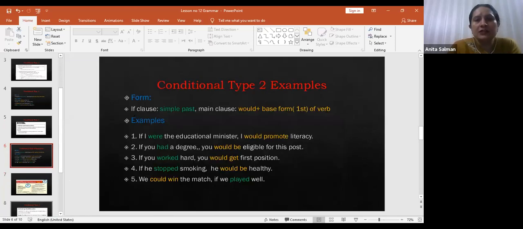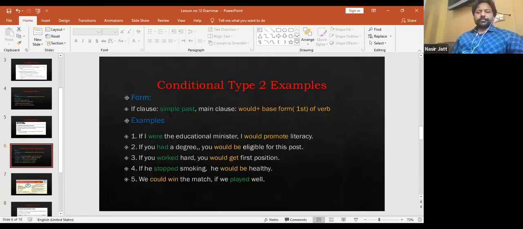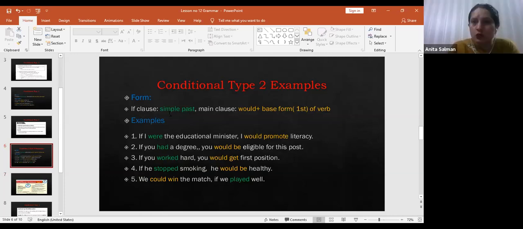First, see its structure. The if clause consists of simple past tense, right? I have told you conditionals consist of two clauses, the if clause and the main clause, right? In the if clause in conditional type 2 we use simple past tense, and in the main clause we use would plus first form of verb, right? That's clear? Okay. When I read the examples, it will be clear to you.